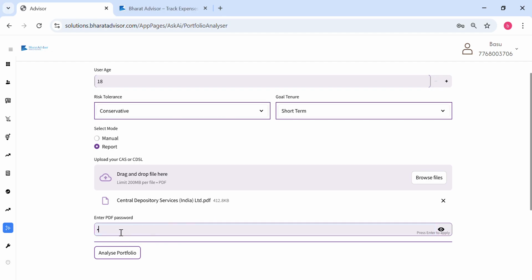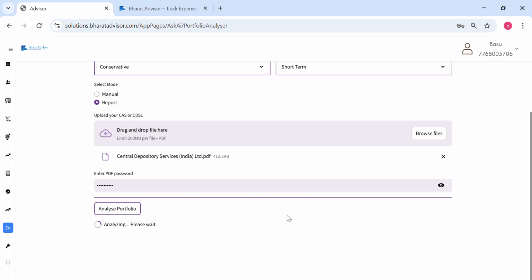We have got multiple tools like this. I'm just showing you a few tools, but all of these tools you can use in some way or the other. The idea is to help your clients achieve their goals, and they can do better planning. Due to paucity of time, I'm not able to show you all the tools.